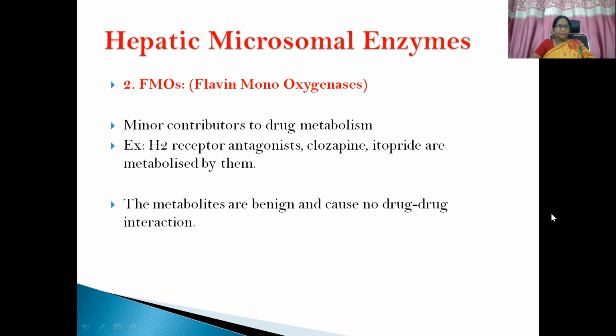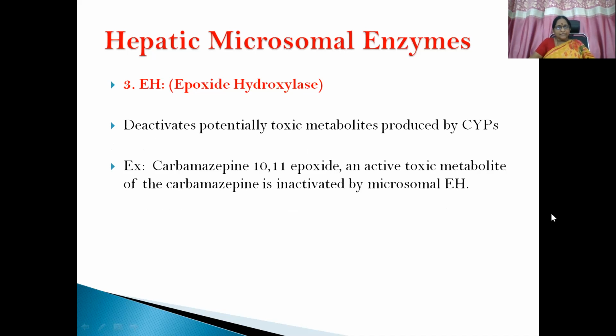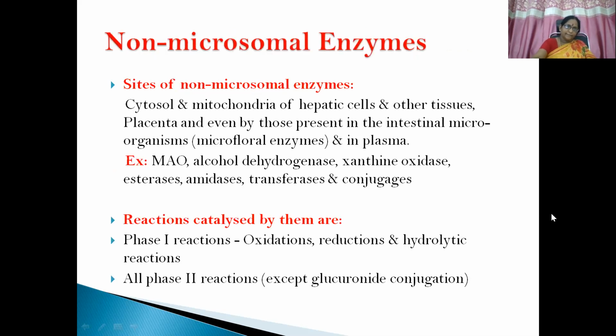Then comes FMOs, that is flavin monooxygenases. They are minor contributors to drug metabolism. Examples are H2 receptor antagonists, clozapine, itopride, etc. The metabolites are benign and cause no drug-to-drug interaction. And then epoxide hydrolase deactivates potentially toxic metabolites produced by cytochrome P450. For example, carbamazepine 10,11 epoxide, which is an active toxic metabolite of carbamazepine, is again inactivated by microsomal epoxide hydrolase enzyme subsequently.